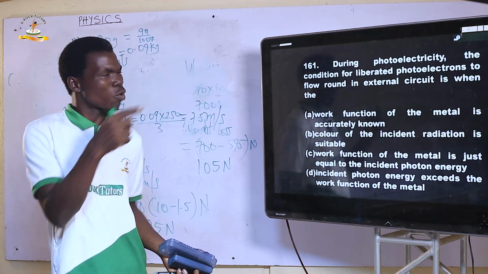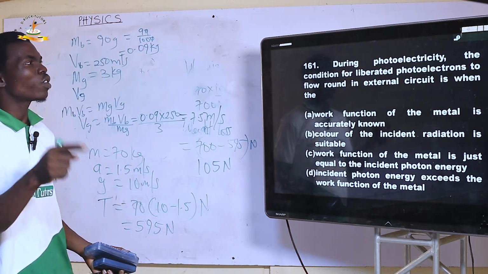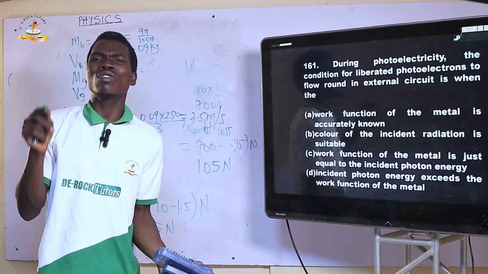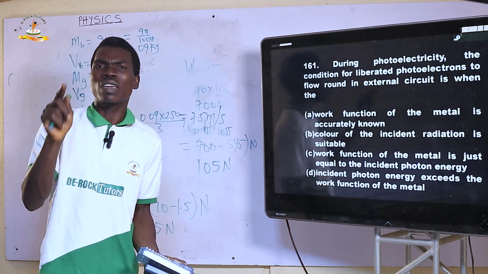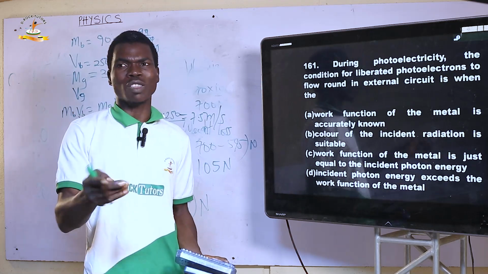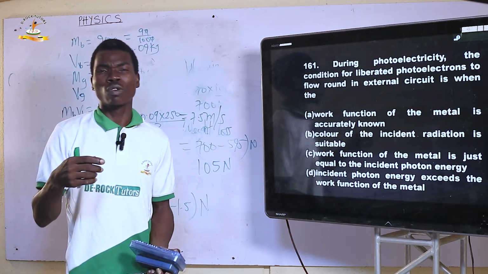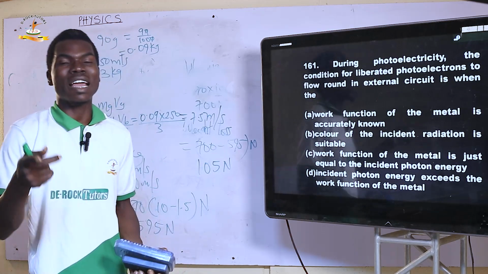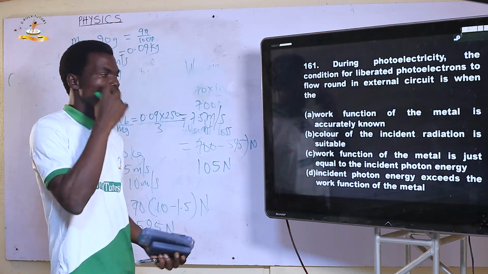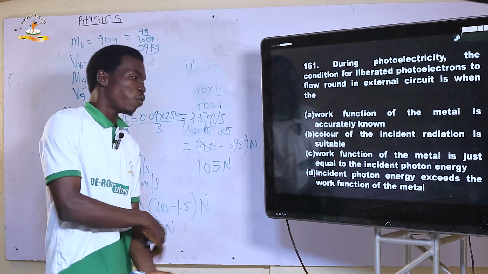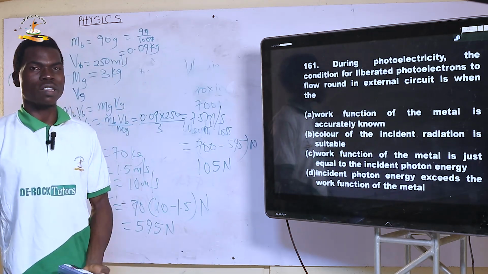But let's look at the question again. It says the condition for liberated photoelectrons to flow, it must flow. When you just have enough energy to give the work function, the electron will just come up to the surface, but it will not flow. You need to accelerate it, so you need an energy that is more than the work function. So the incident photon energy exceeds the work function of the metal. Yes, that is the correct option.